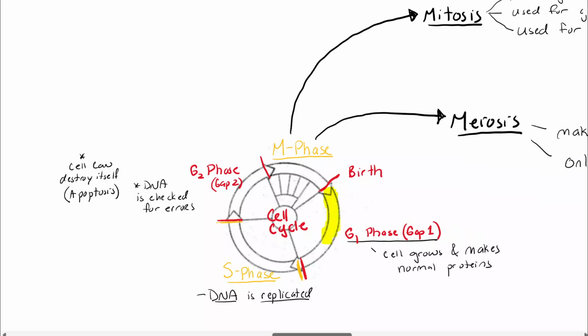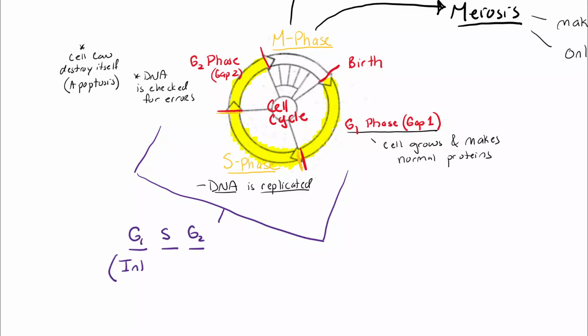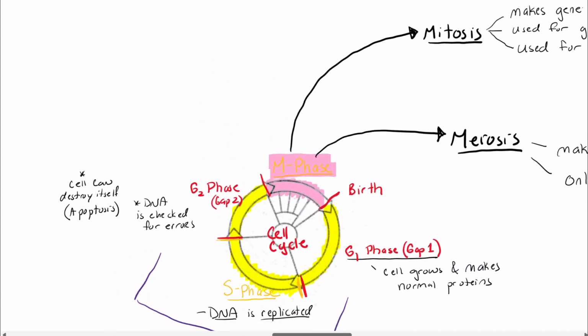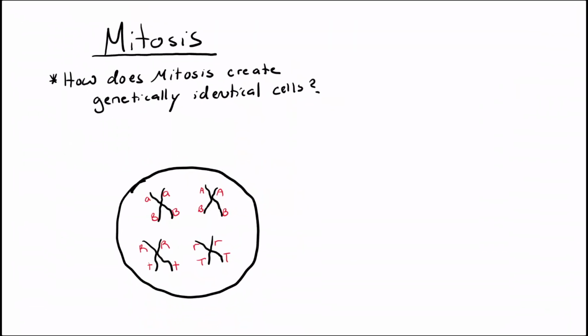Taking a look at the cell cycle again, these 3 sections, the G1, S, and G2 phase, all make up the majority of the cell's life. This is called interphase. And during interphase, the DNA is in a messy form called chromatin. And now we're going to take a look at M phase, either meiosis or mitosis. And we're going to look at how both these processes work.